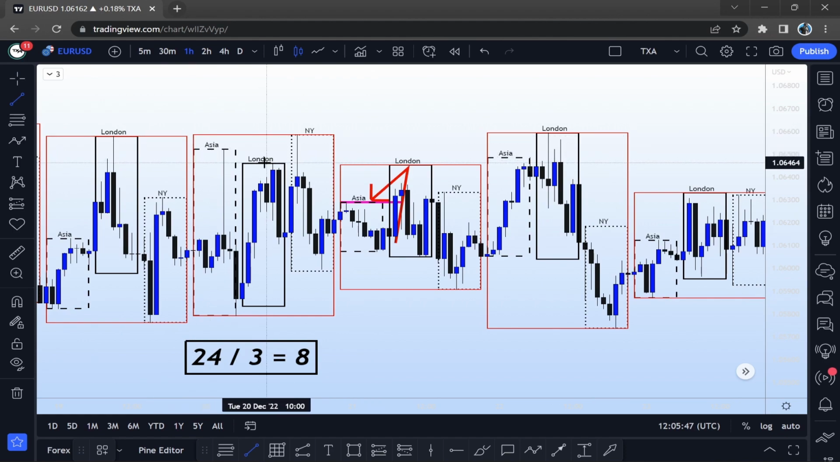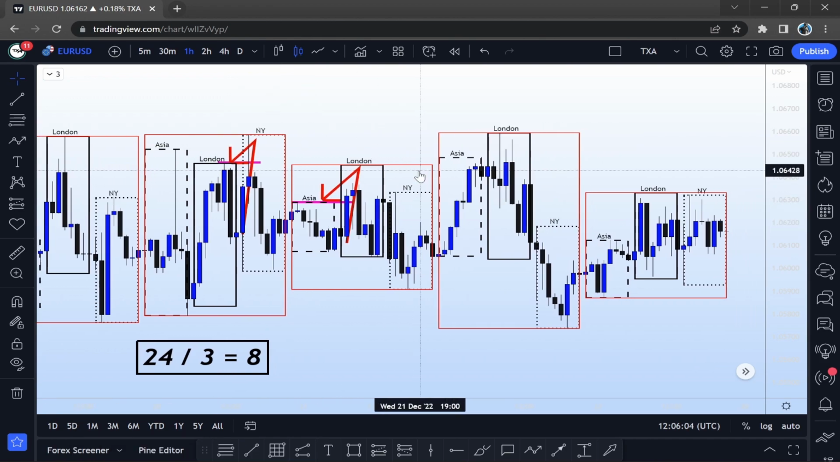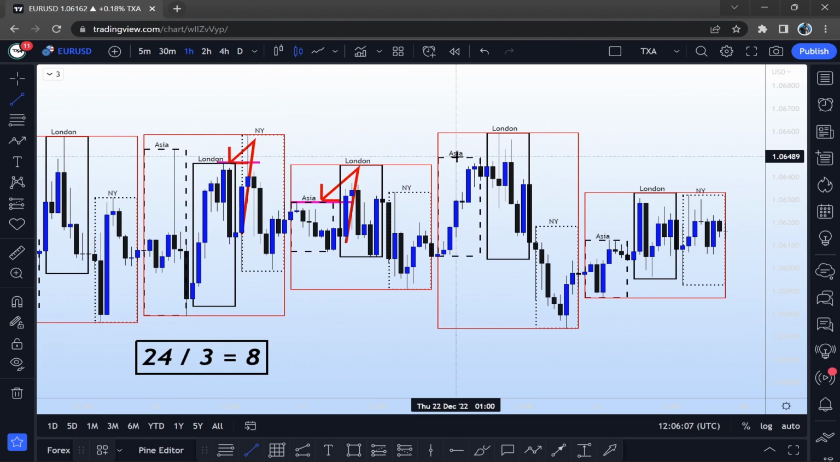Now, we have the London session over here. This is the London high. What does New York do? New York opens around 2 p.m. and grabs liquidity from this London high. Once again, we have our Asia session high right here, followed by a move that starts around 6, 7, 8. Stop hunt of the Asia high liquidity, just like so.